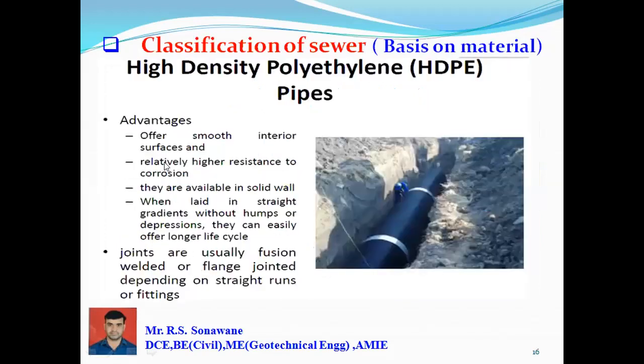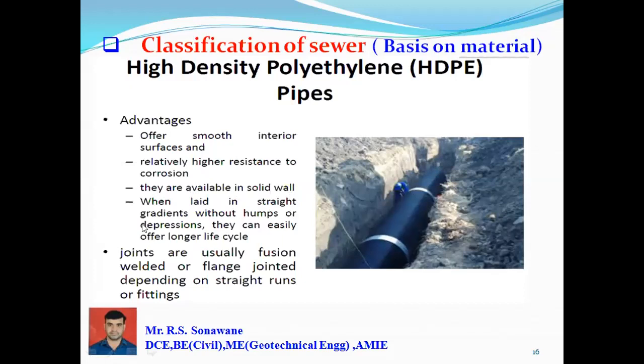This is a high density polyethylene, that is HDPE pipe. Advantages of this pipe: it offers a smooth internal surface for conveying the sewage and relatively high resistance to corrosion, so it prevents corrosion from the sewage. They are mostly available in solid wall.